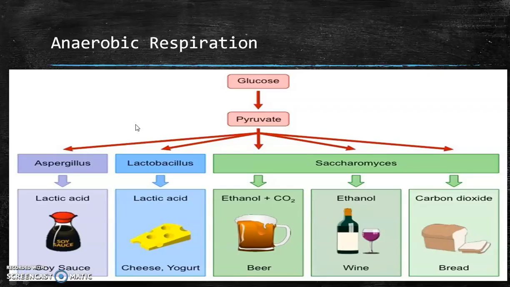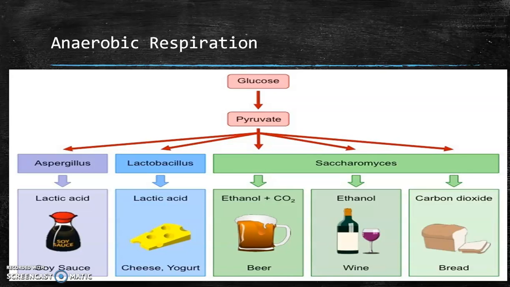The next one is anaerobic respiration. Anaerobic respiration occurs in the absence of oxygen. What happens after the formation of pyruvate? It can be diverted into anything. It can either form alcohol, or it can form lactic acid. As a result, fermentation occurs. The pyruvate can be converted to alcohol or lactic acid, and all are termed fermentation.